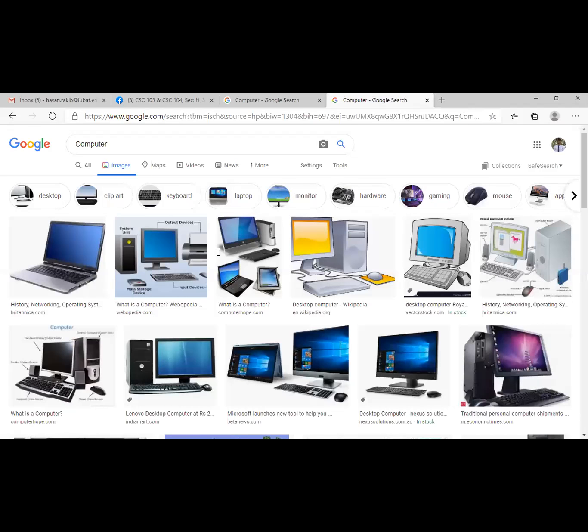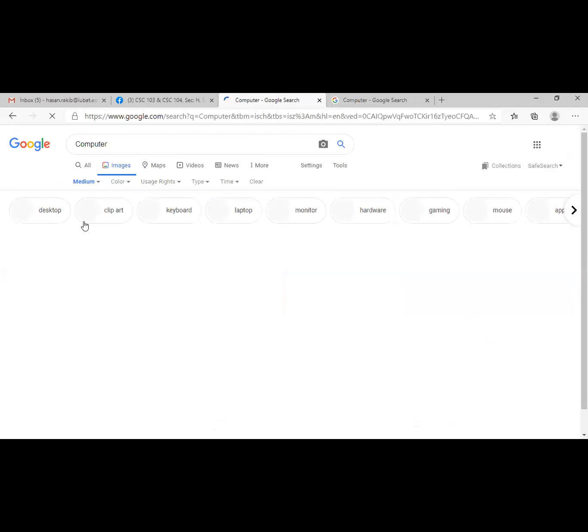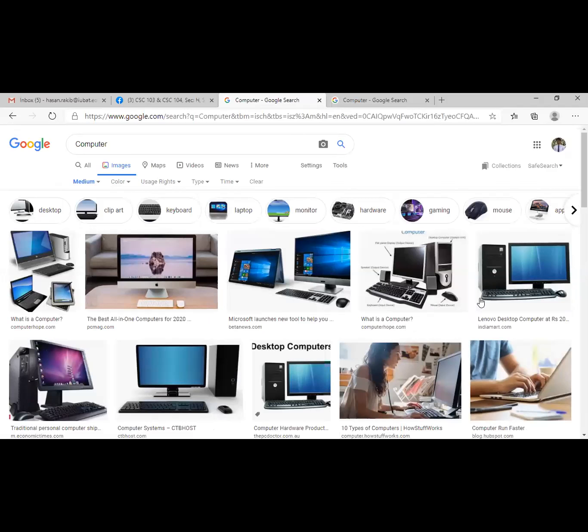Yes, sir. But the learning point here is that under this search box you get an option called tools. Can you see the tools option here? Yes, sir. If I press tools, you get this drop down menu, so from here I can select the size. Suppose I need a medium size image. If I click, it automatically filters, and now all the images here are medium size.